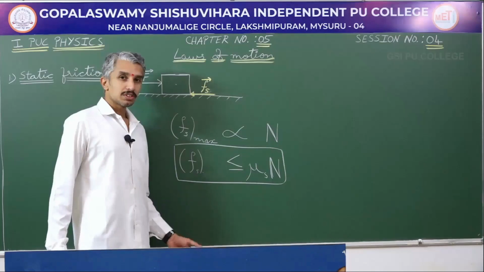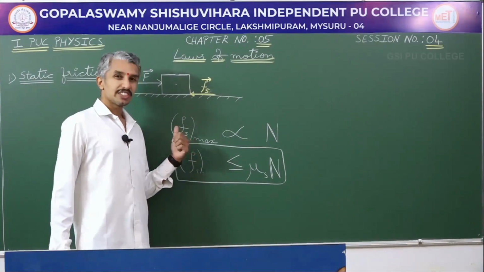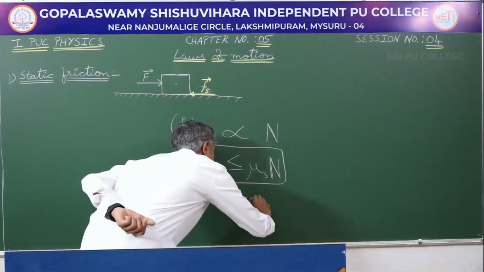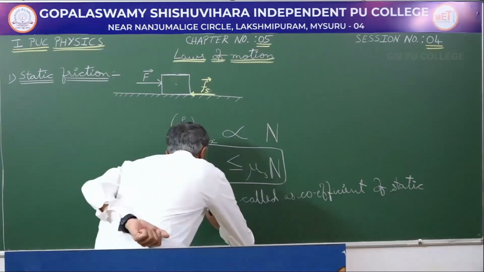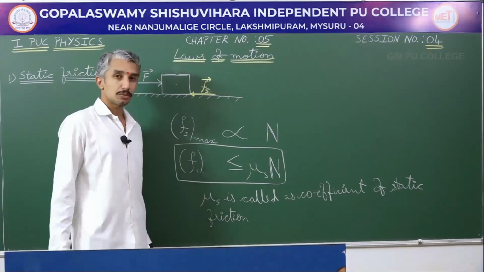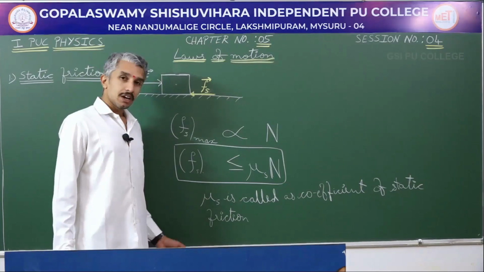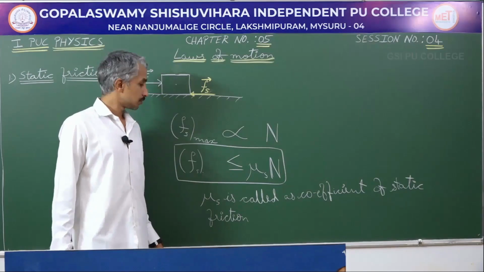Mu s maximum is the special case which is the limiting friction, which is the maximum of the static friction. Here mu s is called coefficient of static friction. We will see further that the same law also applies in case of kinetic friction, and we have made a general law while studying laws of friction.